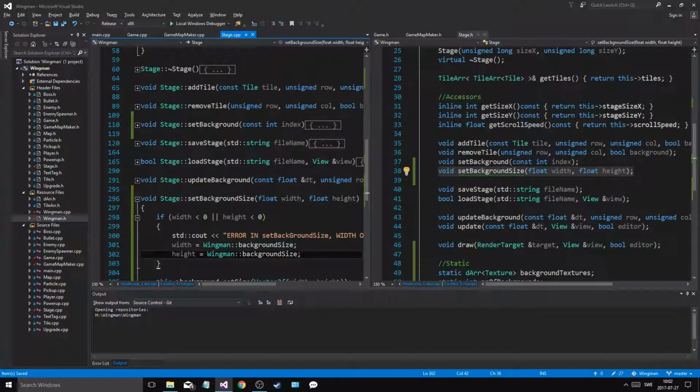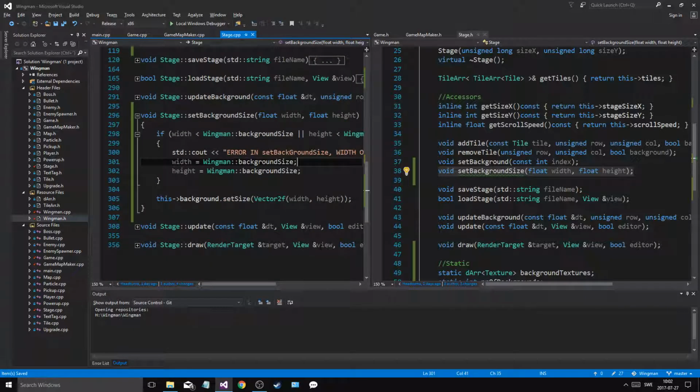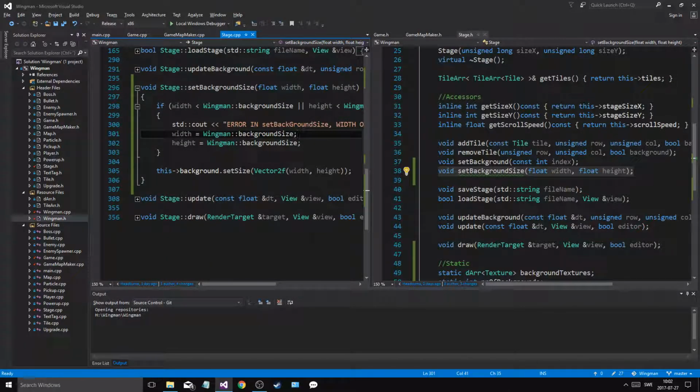Alright, background size, height less than background size, it's gonna be too small, and then we'll just set that. Boom. Alright, cool. Everything is gonna be dependent on wingman's background size, because we're gonna multiply the size of the background. That's gonna be good. So that's good. We made another function.